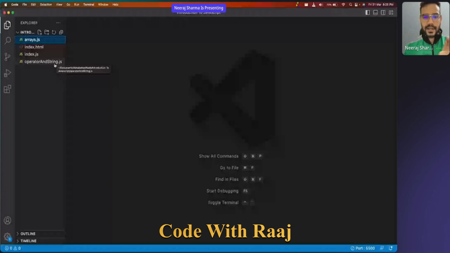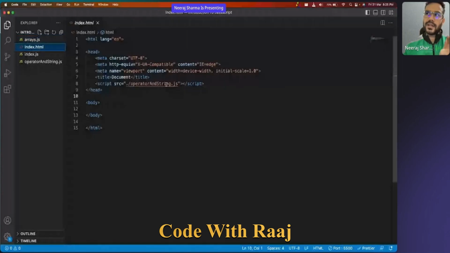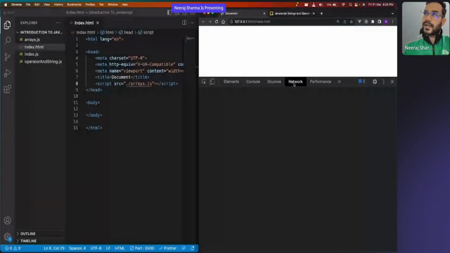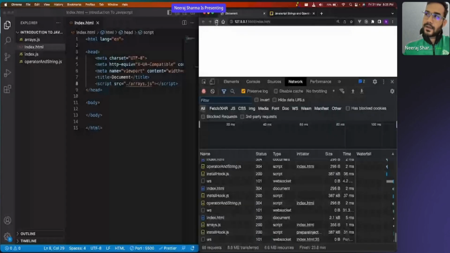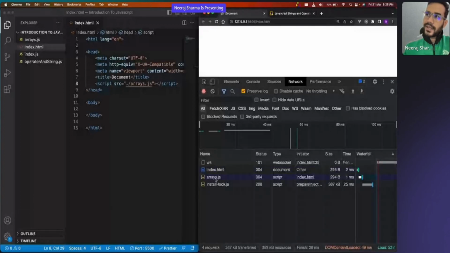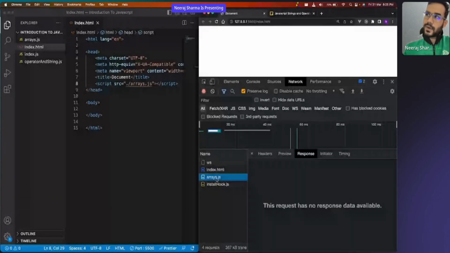You're getting what I'm saying? So the HTML file, exactly. Right now I'm taking operator in string. Instead of that, what do I want to have? Arrays.js, right? And the moment I took arrays.js, you see my console is clean. Even in the network tab, if I refresh the page, which file came? Arrays.js, right? What is the preview? Nothing is there because I haven't written anything in the file.